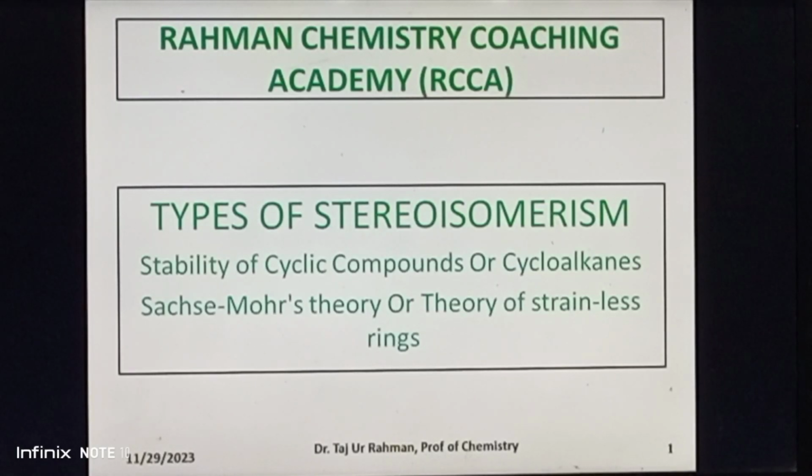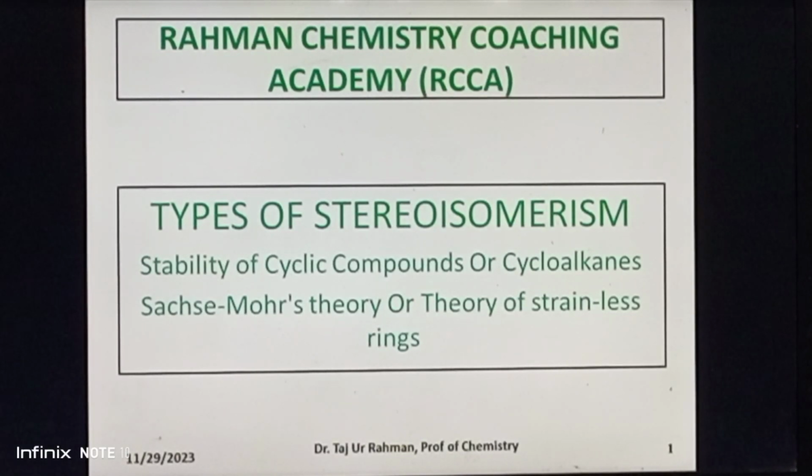Number two, they all have angle strains. Number three, their bond angles deviate from the normal tetrahedral bond angle of 109 degrees 28 minutes. Number four, they all are unstable. So this was all about Baeyer theory.